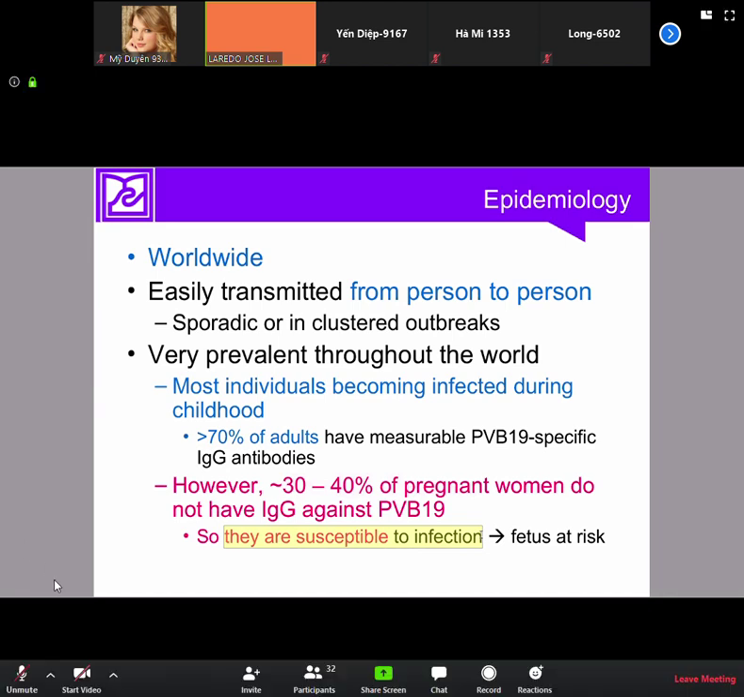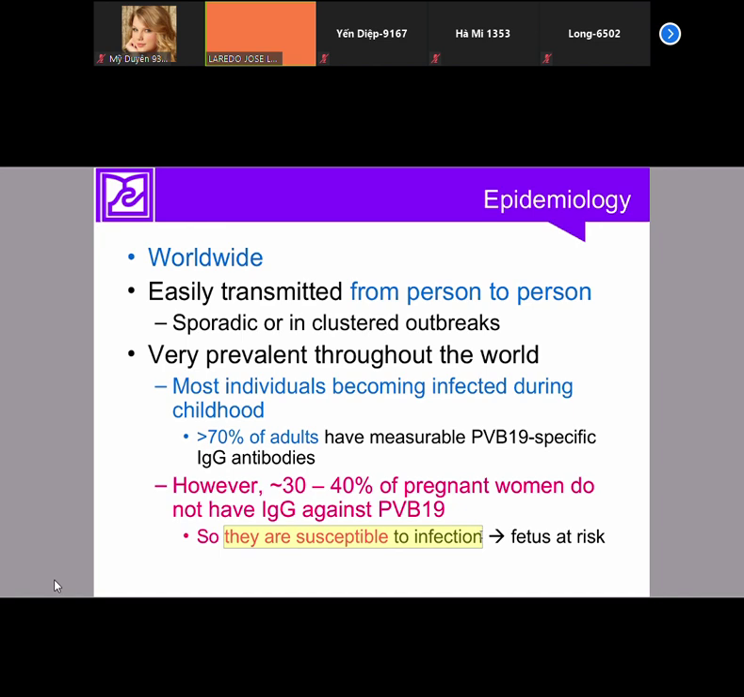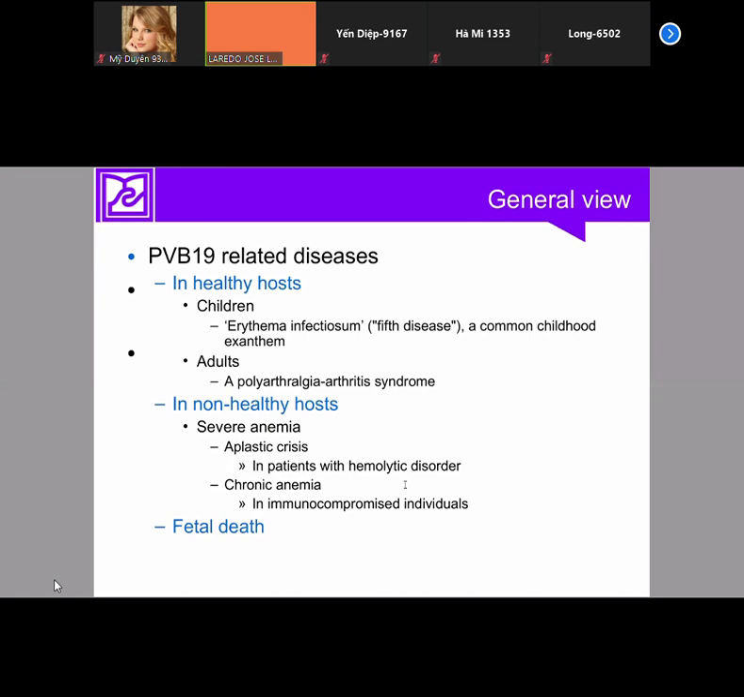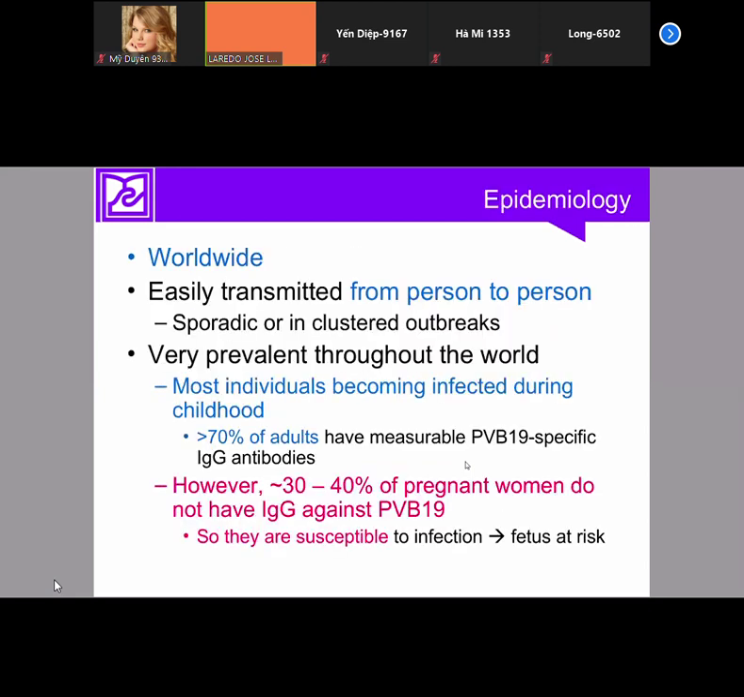So, if they get infected during pregnancy, the fetus has a very high risk of becoming infected. This is the problem. So the important problem is pregnant women, immunocompromised people, and people with hemolytic diseases. These are the problems of parvovirus B19 infections.